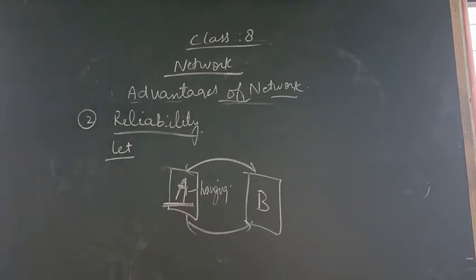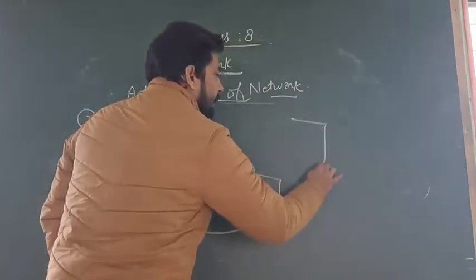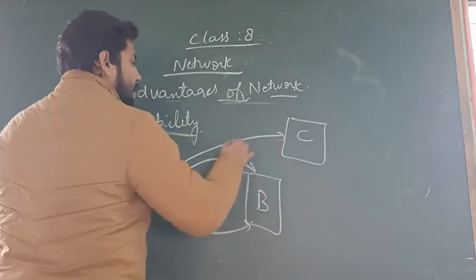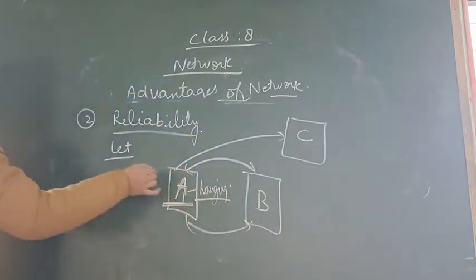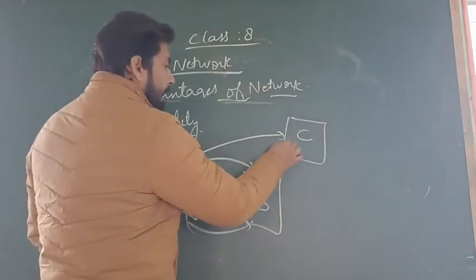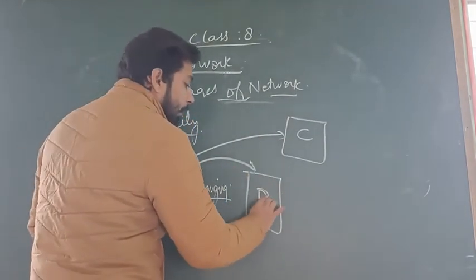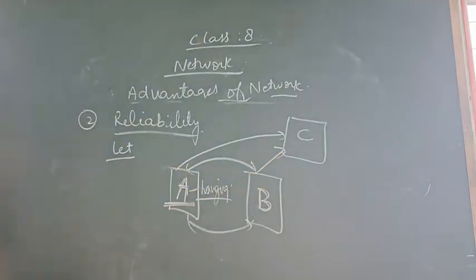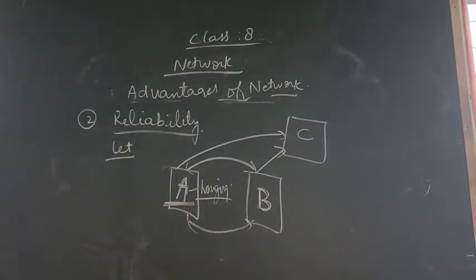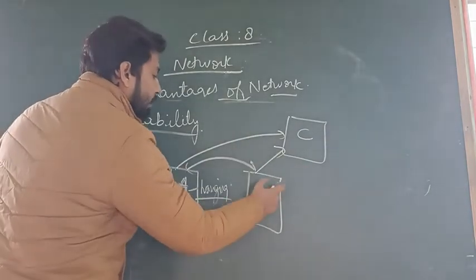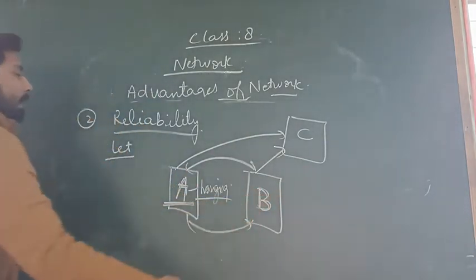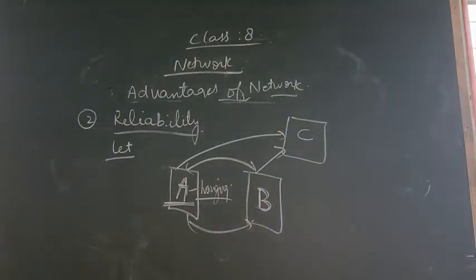Am I clear? Suppose your computer C wants some information from computer A, but computer A is not working properly. Then at that moment it can ask computer B to send that data, and that data can be sent by computer B, because they are in a network. So suppose there is some data we have in computer A, and computer A is not working properly, then we can still get that data with the help of computer B. So this is the advantage of the network.